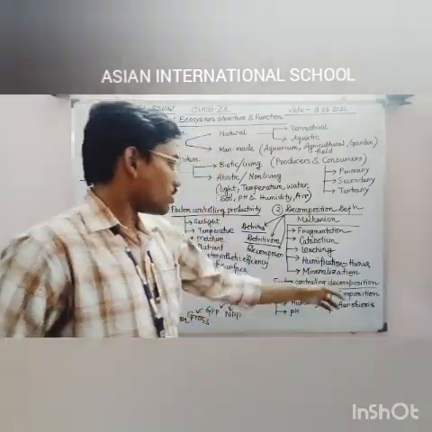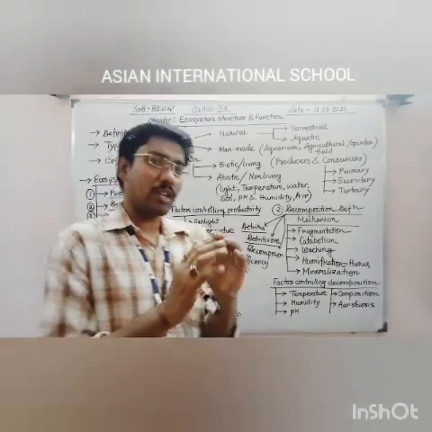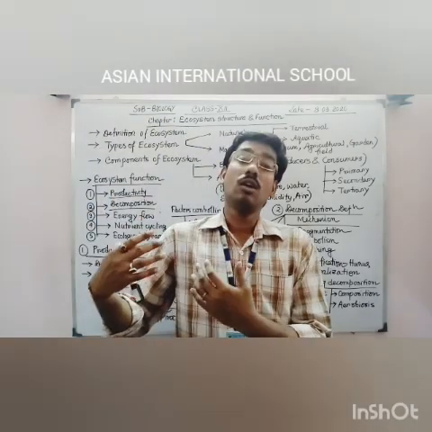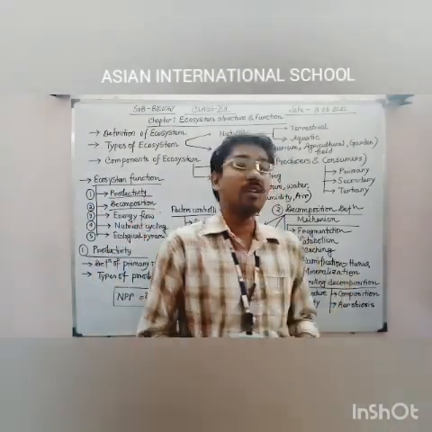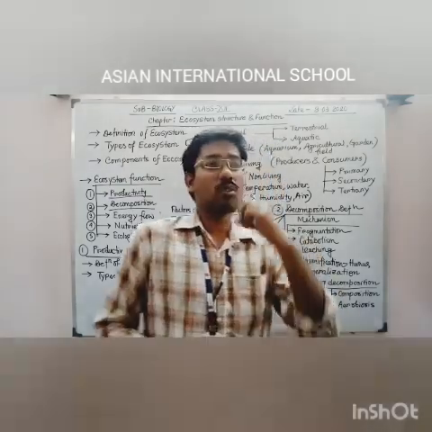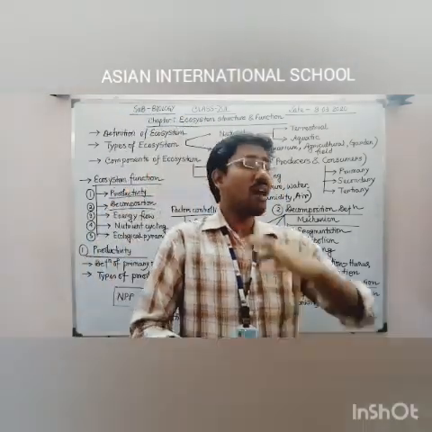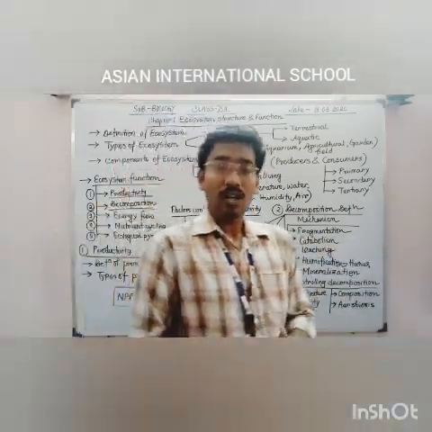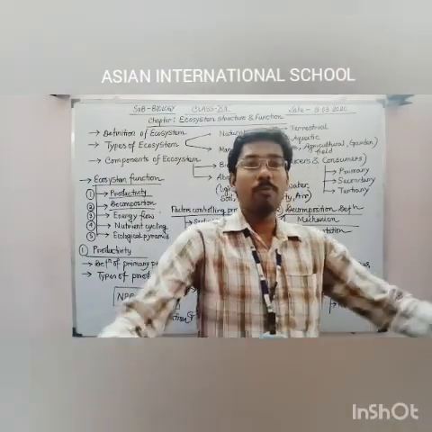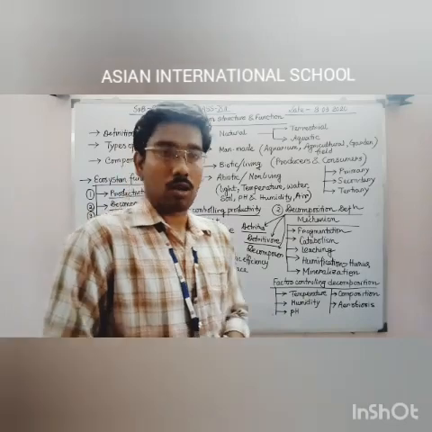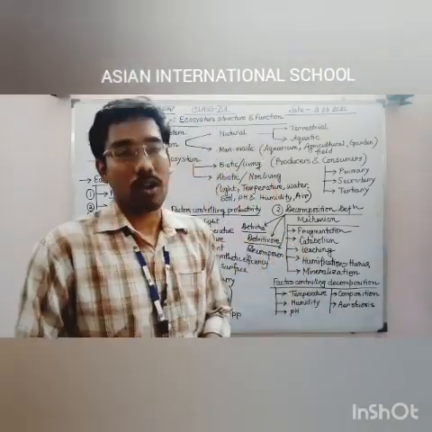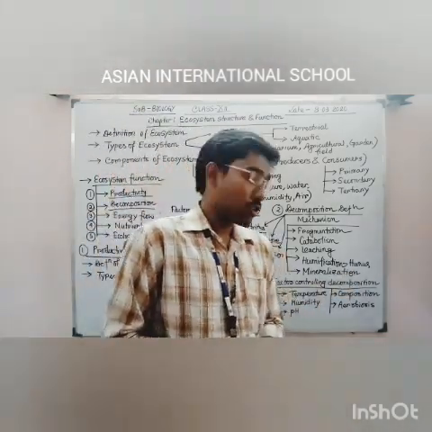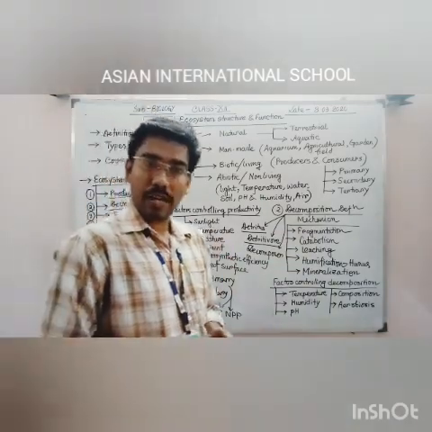is humidification. Now the next point is mineralization. Mineralization means that when the humus has been formed, it will be further degraded into a simpler form, that means into those minerals from which this specific humus has been made. That means the humus will be broken down into carbon, hydrogen, oxygen, nitrogen, magnesium, sulfur, whatever minerals were present in that animal or plant dead body part. Those minerals will be extracted and mixed into the soil. That step is also performed by some microorganisms, specifically some bacteria. That specific step is commonly known as mineralization. So I think all these 5 steps are very clear to each and every one.